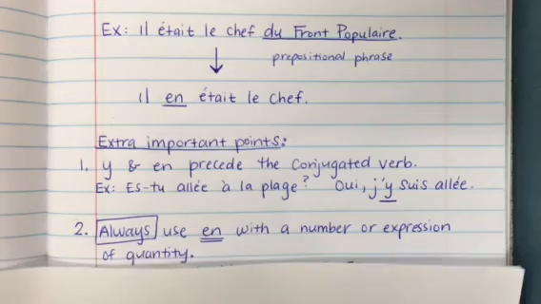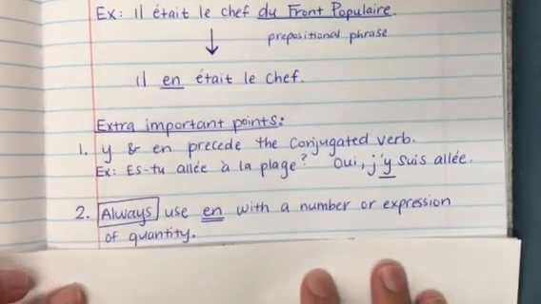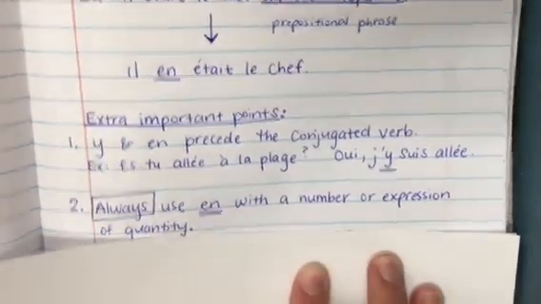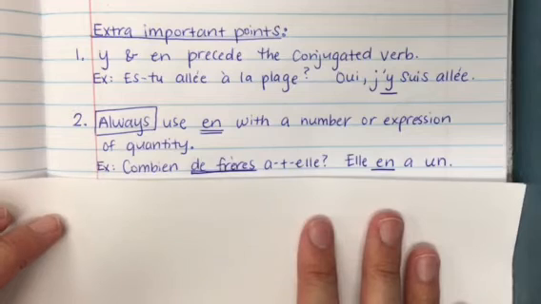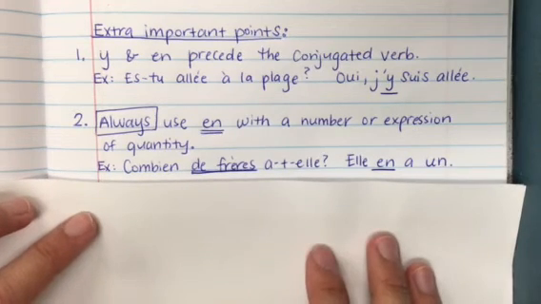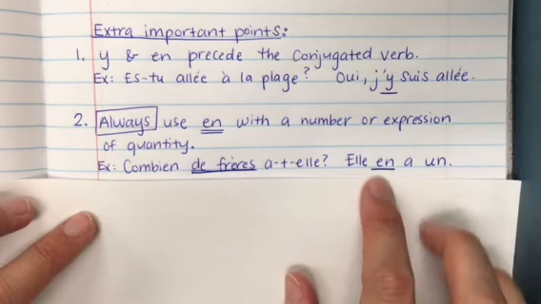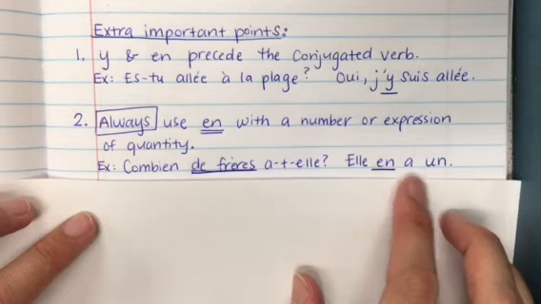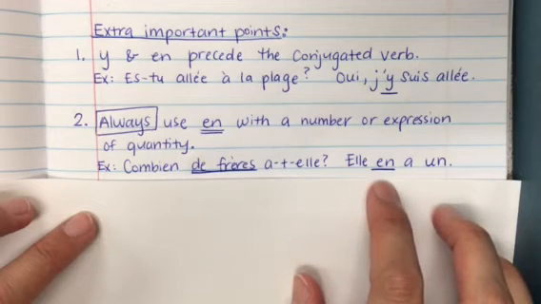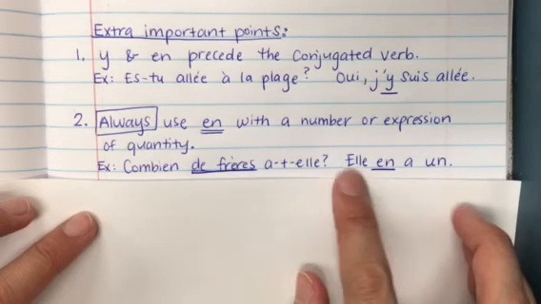This next one is, when you're talking with en, always use en with a number or expression of quantity. Okay, so if the noun is omitted, then this is where this would come into play. Basically, in the example, how many brothers does she have? Combien de frères a-t-elle? Then you would say, oh, she has one. But it's not enough just to say elle a un. You want to say elle en a un. It's implying, instead of elle a un frère, you're saying elle en a un.